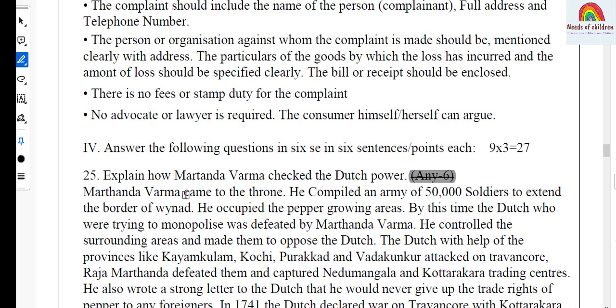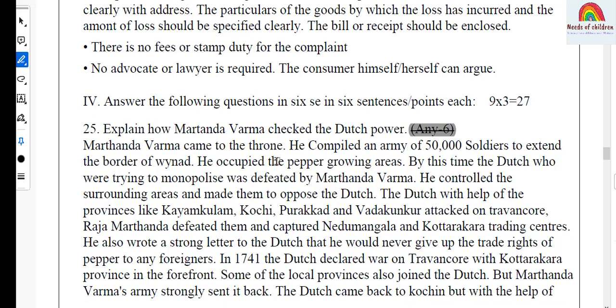Fourth main, answer the following questions in 6 sentences or points each. There will be a total of 9 questions. Each one carries 3 marks and total 27 marks. And the first question, 25th question: explain how Martanda Varma checked the Dutch power. This is the question from history, the advent of Europeans to India. And the answer: Martanda Varma came to the throne.